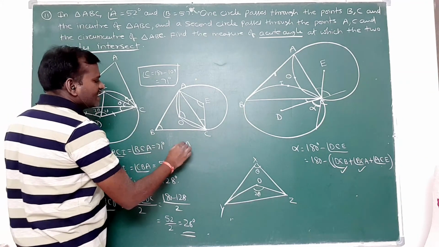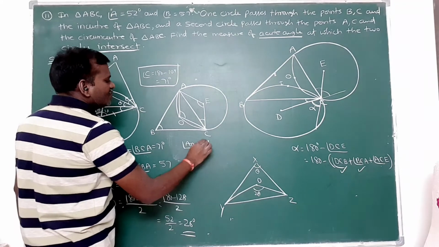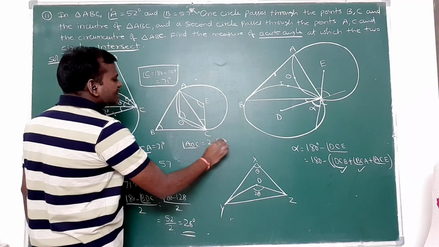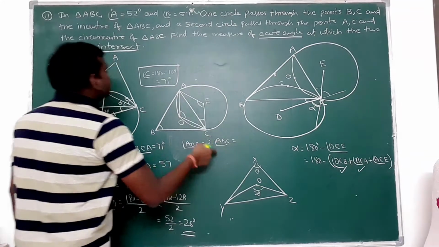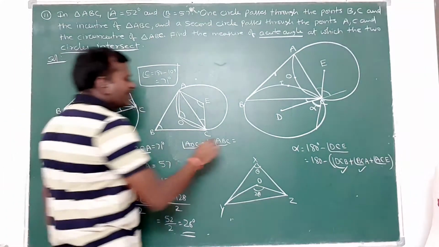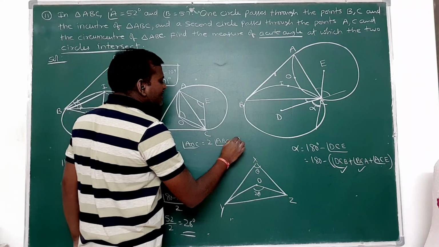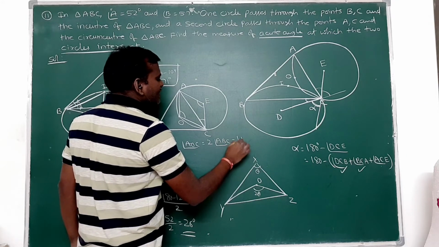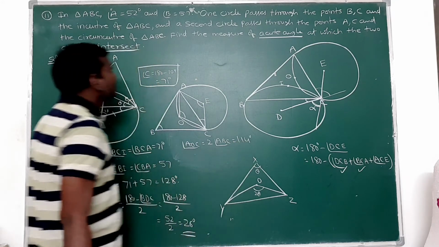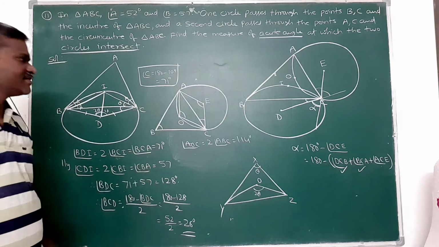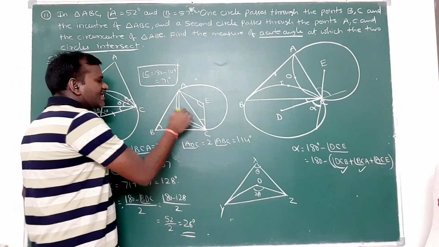So first point, angle AOC is equal to 2 times angle ABC. What is angle ABC? Angle B is given as 57 degrees. So 2 into 57, that is how much? 114 degrees. 2 7s are 14, 2 5s are 10 plus 1, 11. So this angle is 114 degrees I got here.